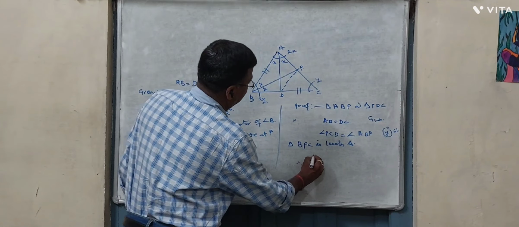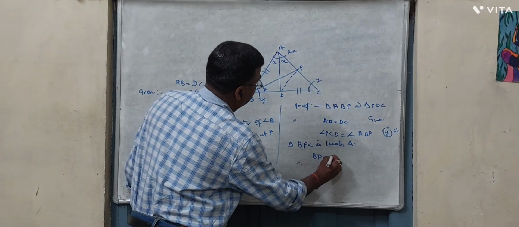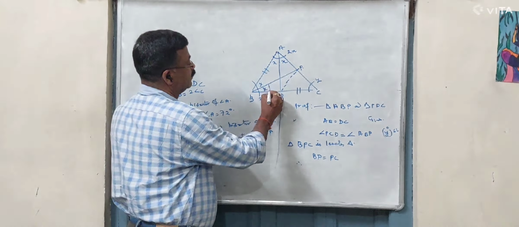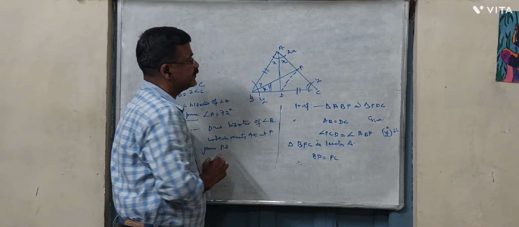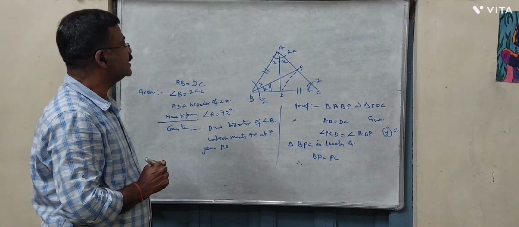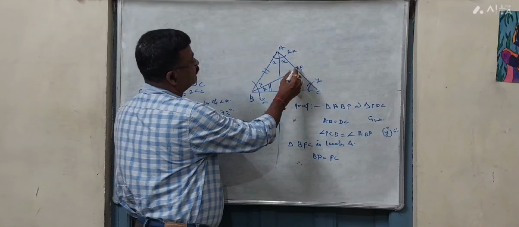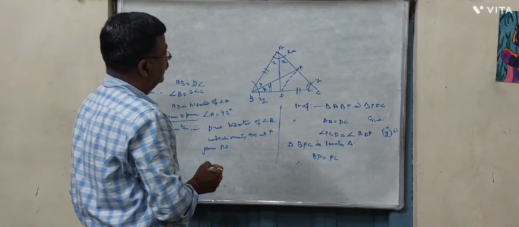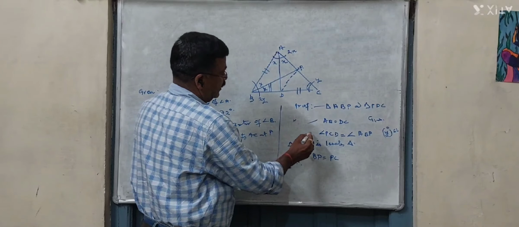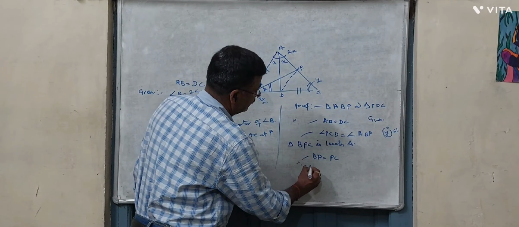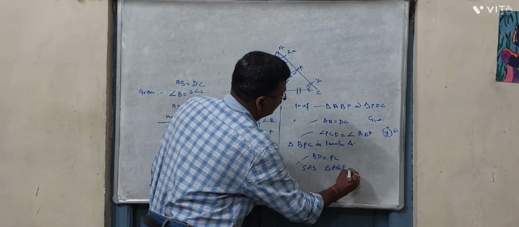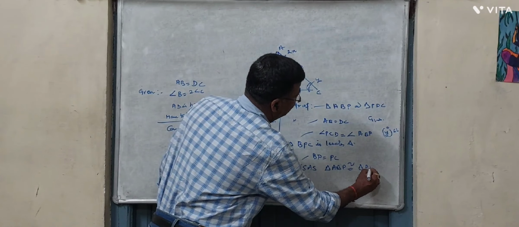Therefore, BP is equal to PC because these two angles are equal, this is y and this is y. BPC is isosceles, therefore BP will be equal to PC. Now, by SAS, these two triangles are congruent. Triangle ABP is congruent to triangle PDC.